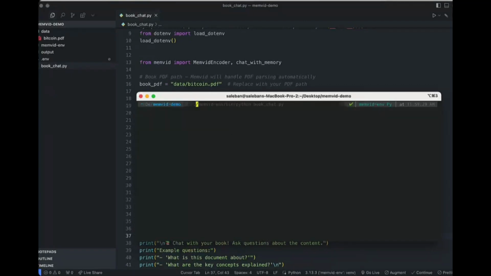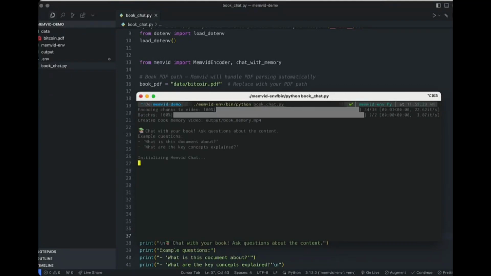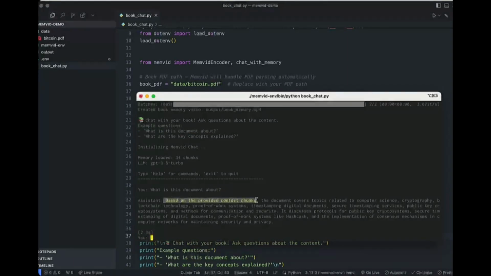PDF support. Import and index PDFs with a single command. Storage efficiency. It compresses data 10 times better than traditional databases. Pluggable with any LLM. Use OpenAI, Anthropic, or even run local models.